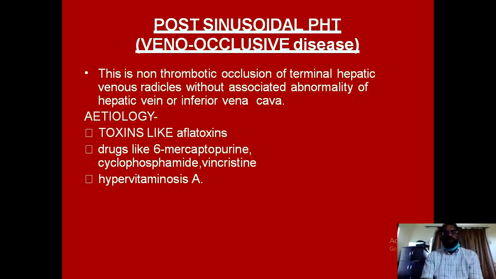Post-sinusoidal portal hypertension is when you get involvement of the terminal hepatic venous radicals, and their involvement is a non-thrombotic occlusion of these terminal hepatic venous radicals, with no associated abnormality of the hepatic vein or inferior vena cava. This is known as veno-occlusive disease.